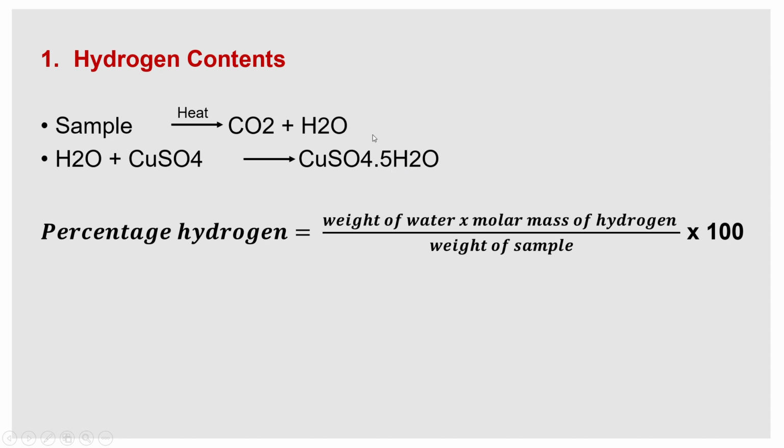From this we can calculate how much hydrogen is present: the weight of the water absorbed in the copper sulfate into the molar mass of the hydrogen, divided by the weight of the sample into hydrogen. This is also expressed in percentage. The copper sulfate initial weight we know before the burning, and after burning we can also calculate, from which we can calculate how much water is absorbed.